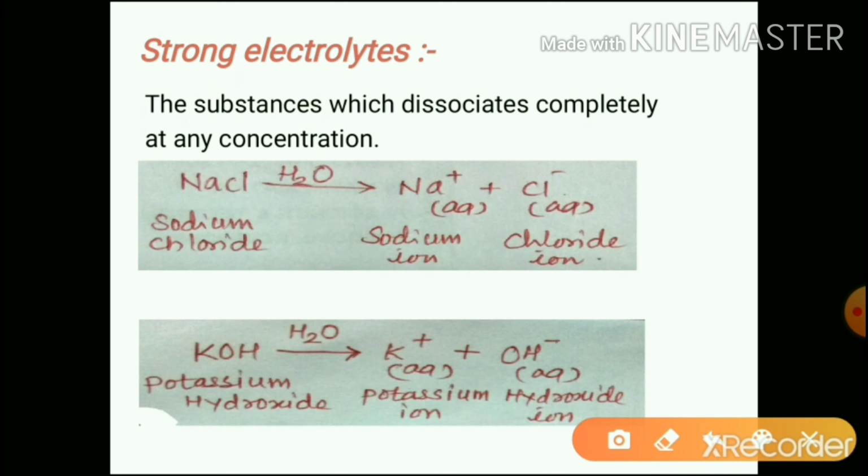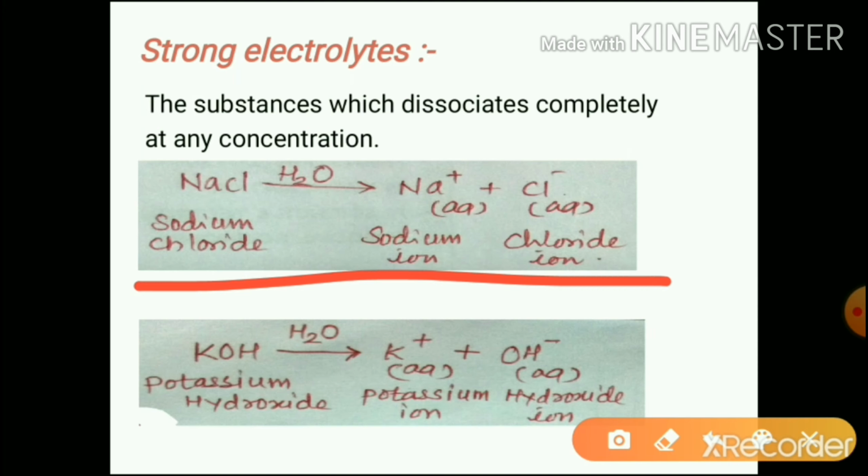An example of strong electrolyte dissociation is given. They undergo complete dissociation. See, sodium chloride is a salt. When added into the water, it undergoes dissociation to form sodium ion and chloride ion. The arrow shown here is a complete headed arrow. It indicates an irreversible process. No equilibrium gets developed. Here complete dissociation is observed.